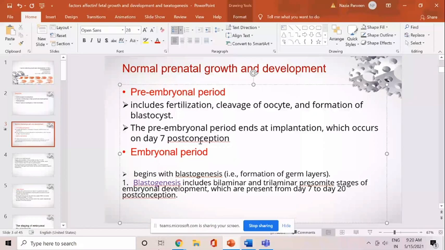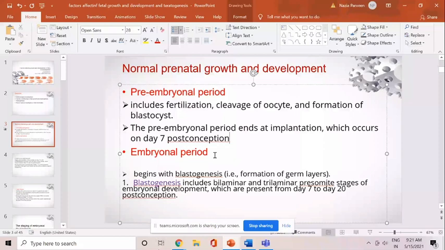When we calculate the period of gestation, or the total intrauterine life of a fetus, we have two methods of calculation. Either we can start from the last menstrual period, so the total duration of the gestation is around 40 weeks. But if we count the actual age of the fetus, we have to count from the ovulation or from the day of the fertilization.